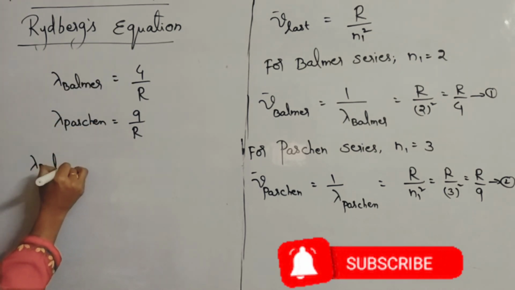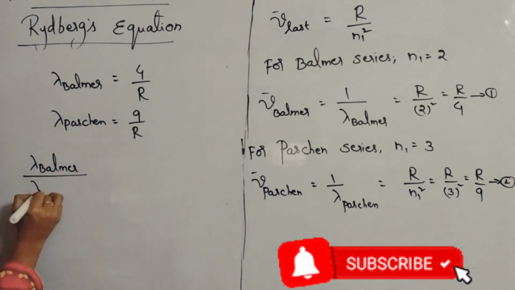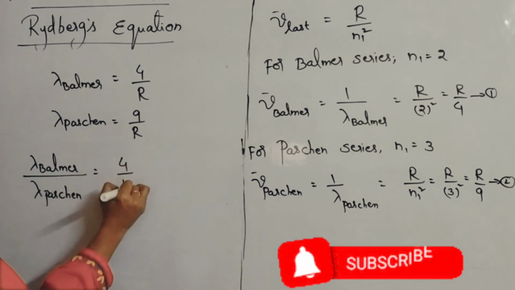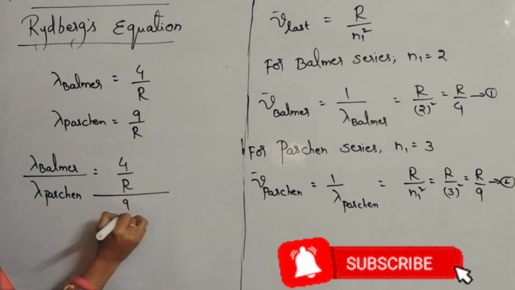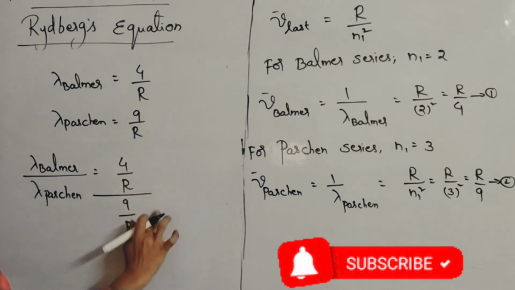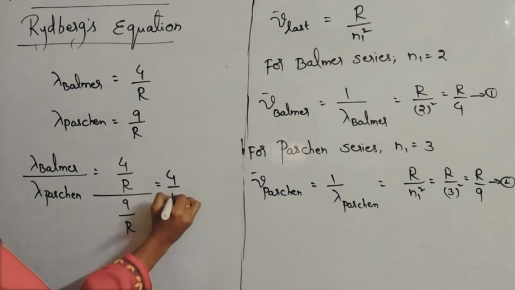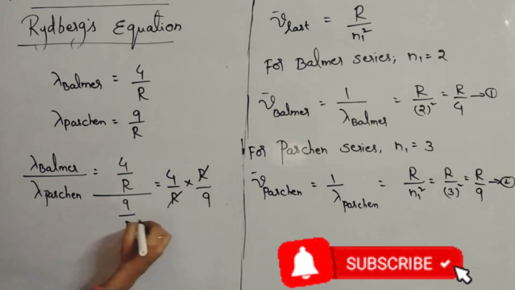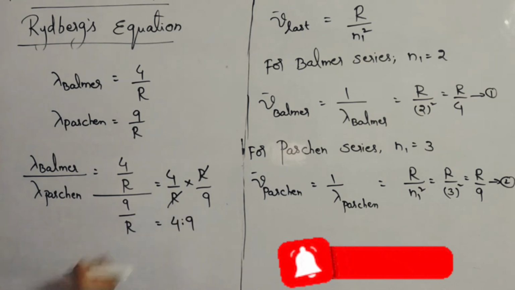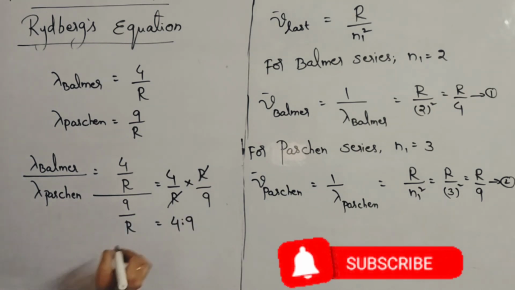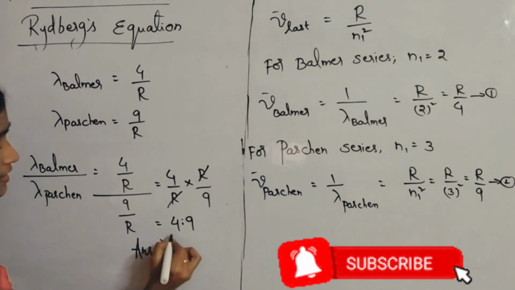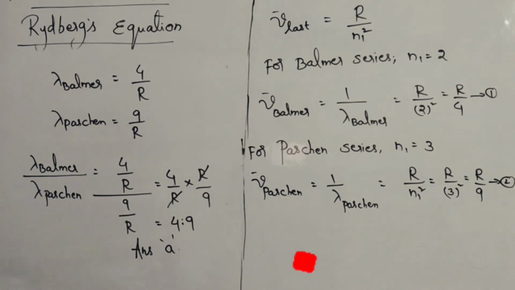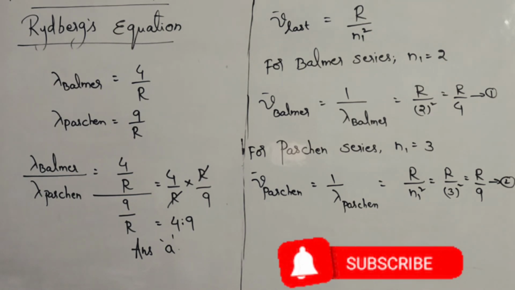Lambda Balmer by lambda Paschen is equal to 4 by R by 9 by R, which is 4 by R into R by 9. R gets cancelled and you will be left with 4:9. So the answer is option A. Like this you will be getting numericals. Let us go for the next sum.